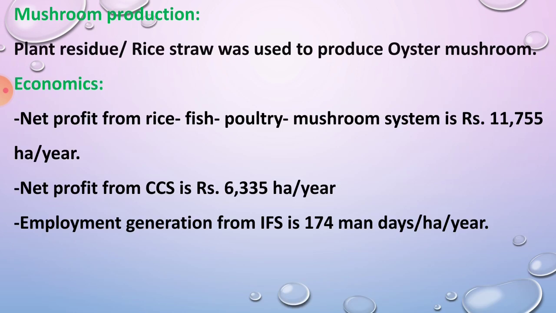And then the fourth enterprise is the mushroom production. The waste material from the crop residue, that is the plant residue, also rice straw, is the major input for the production of mushroom. Rice straw was used to produce the oyster mushroom. Then economics of this model: net profit from the rice, fish, poultry, mushroom system is rupees 11,755 per hectare per year. And net profit from conventional cropping system is 6,335 per hectare per year.